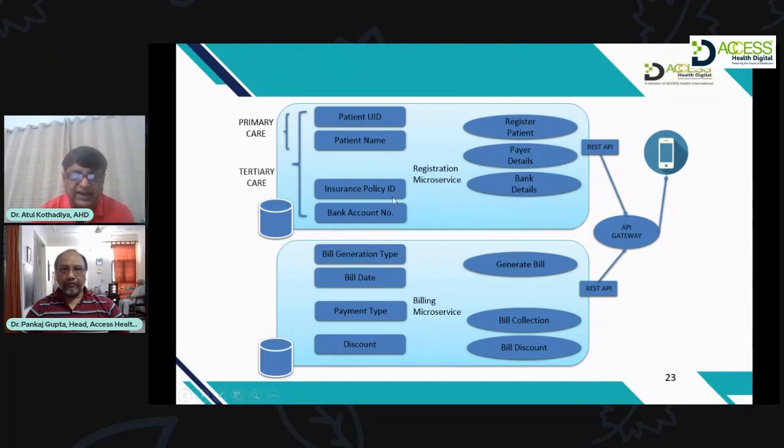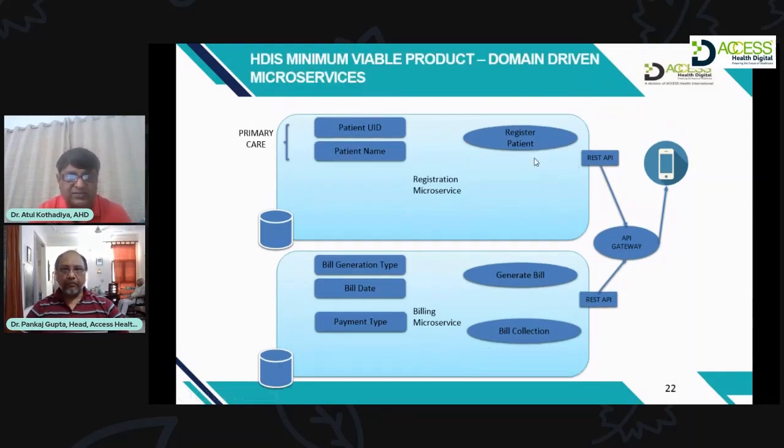They will need the insurance policy ID, the bank account number, and payer details, etc. So all these services, depending on whether it is a primary, secondary or tertiary care facility, all these microservices can be configured together to make that system. Primary care will not have what secondary or tertiary care needs. All these differences are actually benefits of using the microservices architecture.